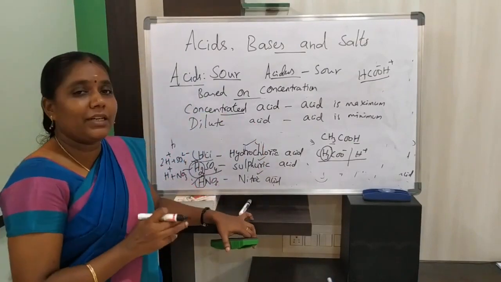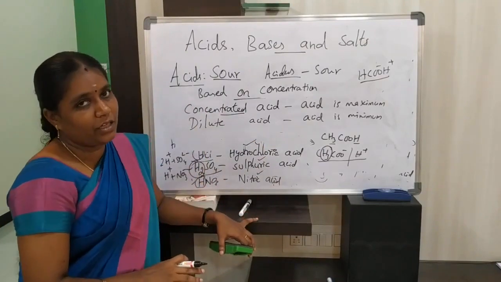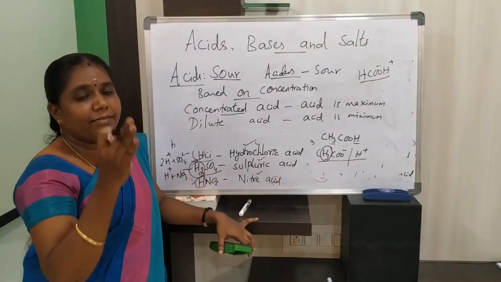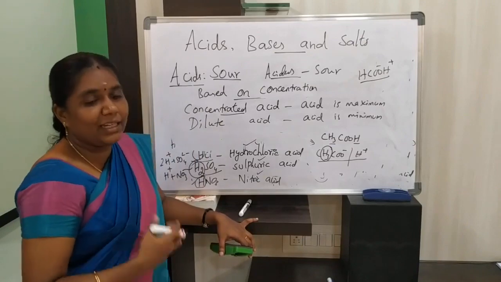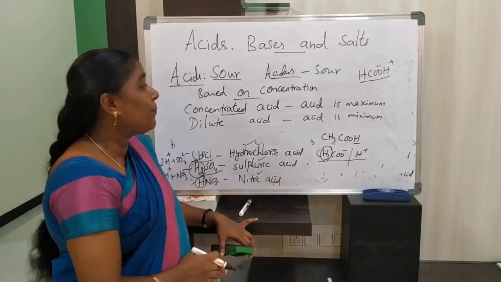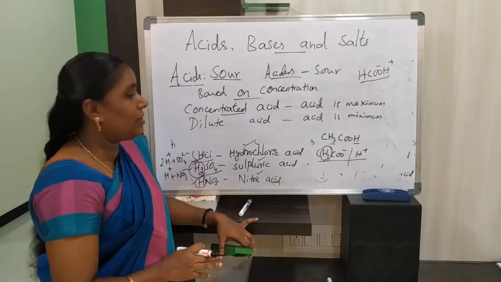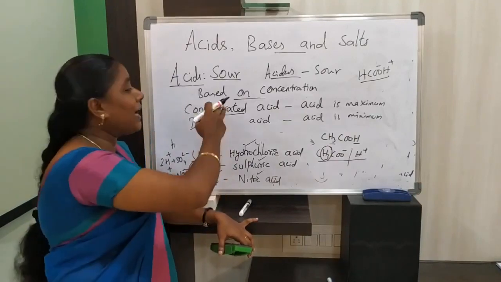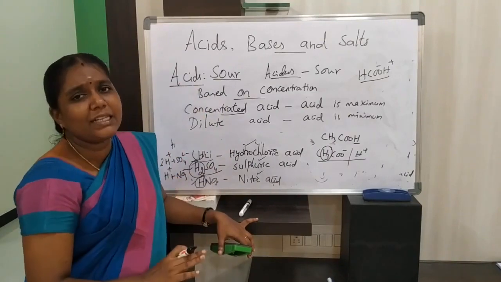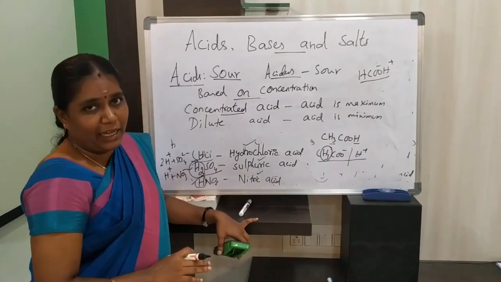So acids can be classified into organic and inorganic acid based on source, into strong and weak acid based on ionization, and into concentrated and dilute acid based on concentration.